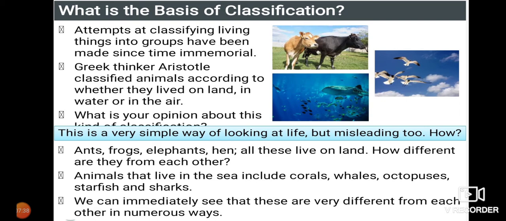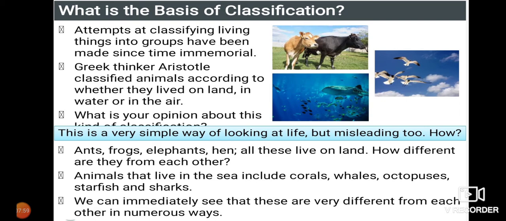There are a number of differences in all these organisms, and they all live on the land. But frogs live both on land and in water, and elephants mainly on land, and the hen mainly lives on land, even though at certain times it is able to fly.